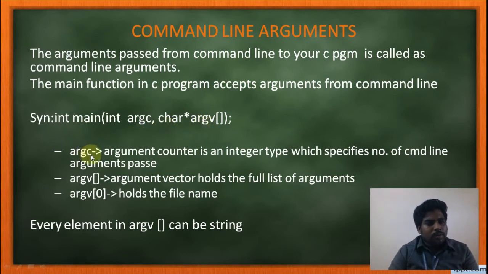All of you understood? Argument c is nothing but a counter. It specifies how many arguments you have passed. Then argument vector holds the full list of arguments. Okay, then always argv[0], the starting position, the starting address, argv[0]. Zero means starting position. This holds the name of the file, the name of your C program.